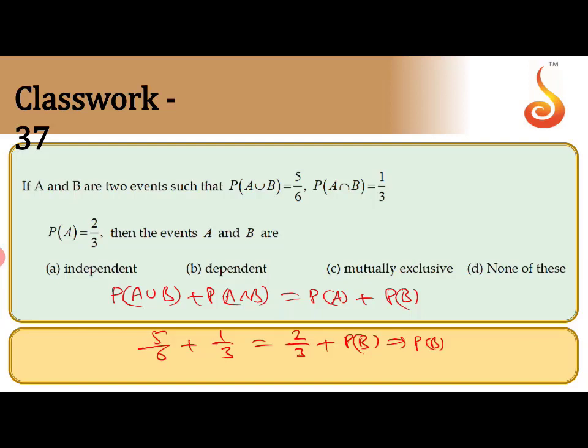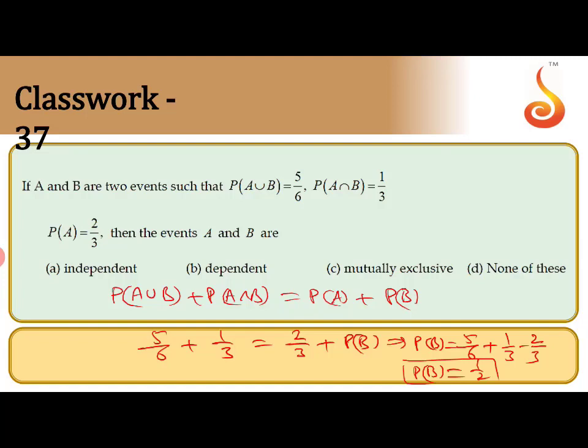So P of B equal to 5 by 6 plus 1 by 3 minus 2 by 3. After simplification, we get P of B as 1 by 2. They are asking whether A and B are independent or not.